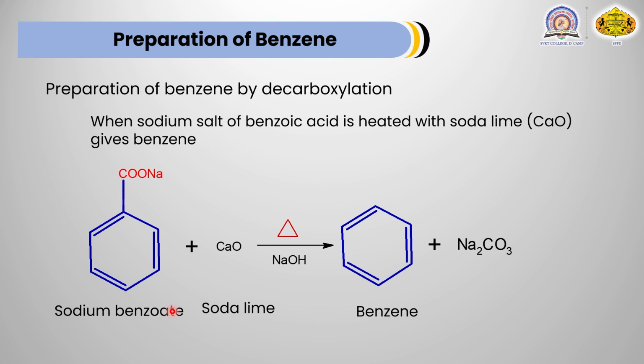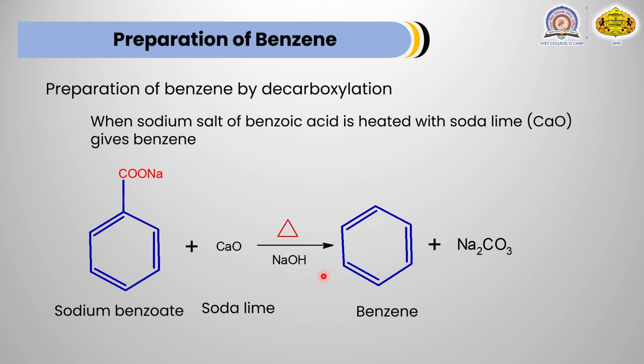It is called decarboxylation, and there is formation of benzene as a product, and Na2CO3, sodium carbonate, is the side product. You can take any aromatic compound just like this. If you take the potassium salt of benzoic acid like this, or the potassium salt of naphthalene like this, and a similar reaction is carried out, then synthesis of benzene as well as naphthalene is possible.